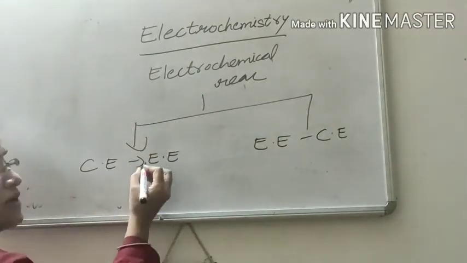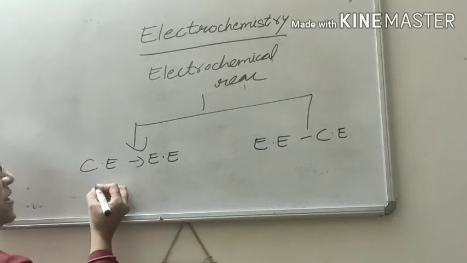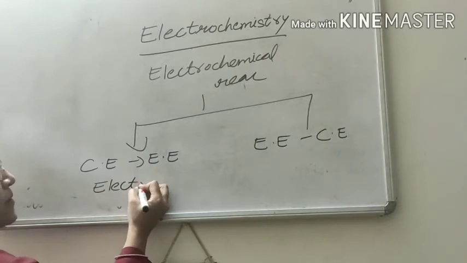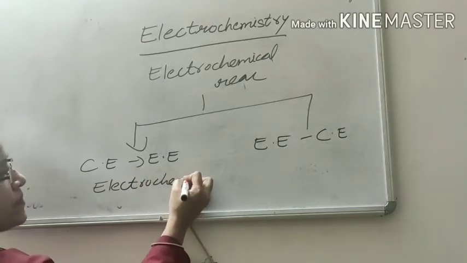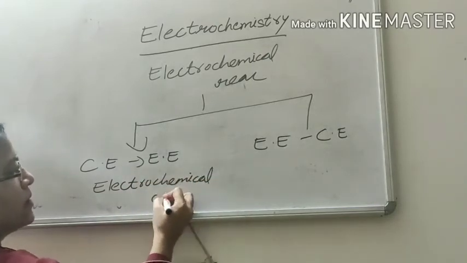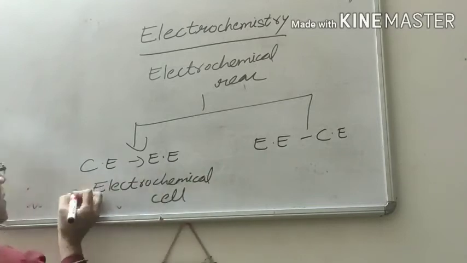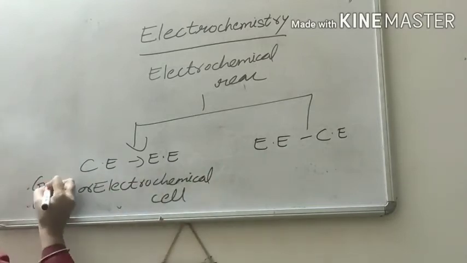Where chemical energy is converted into electrical energy, the equipment is called an electrochemical cell or galvanic cell.